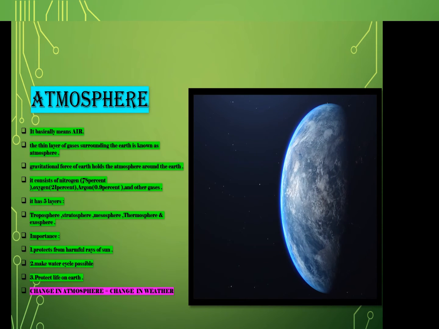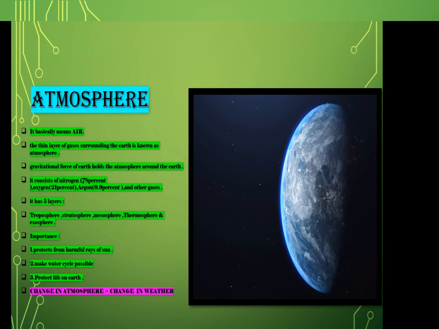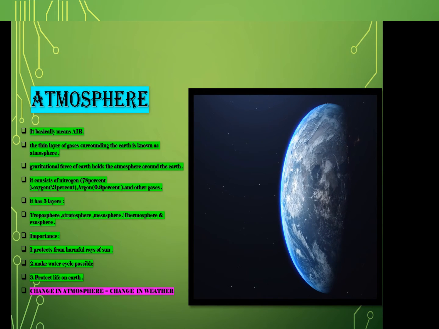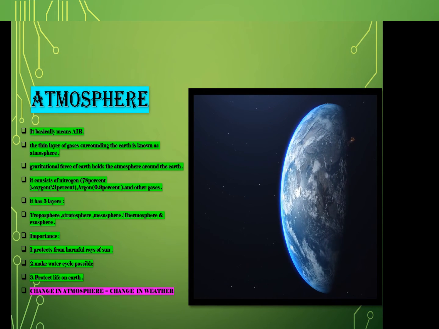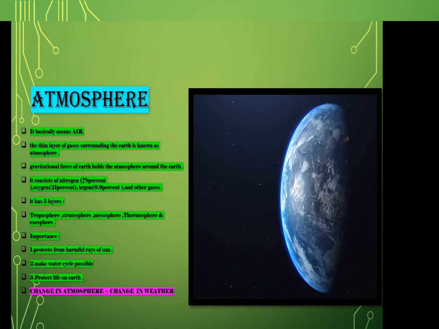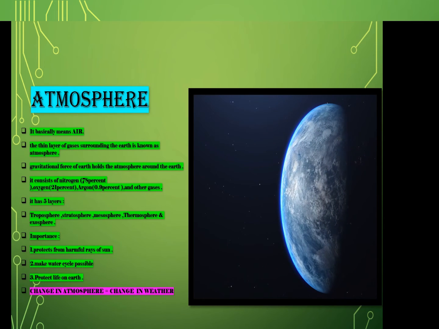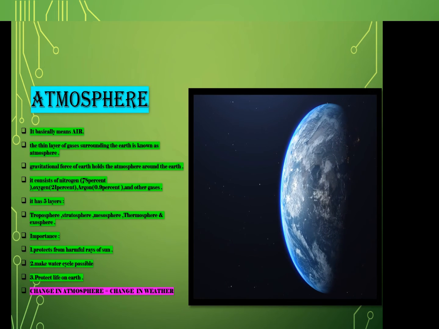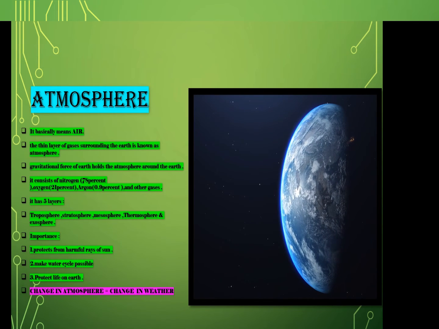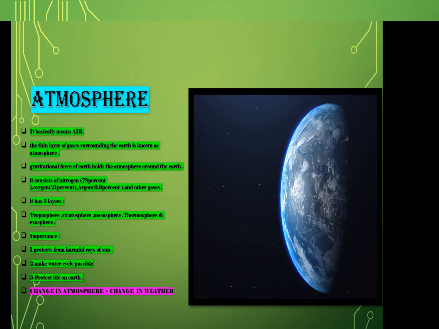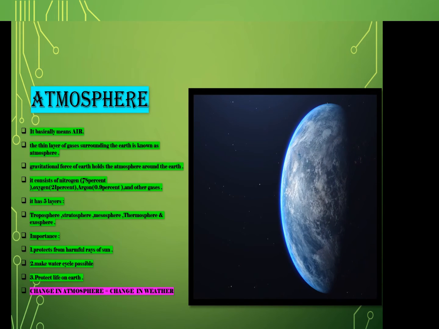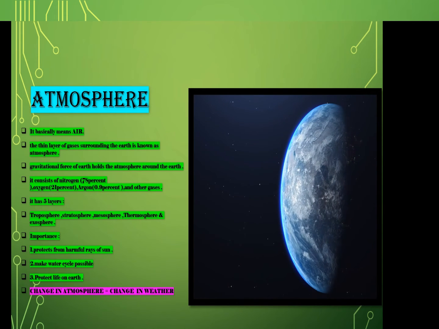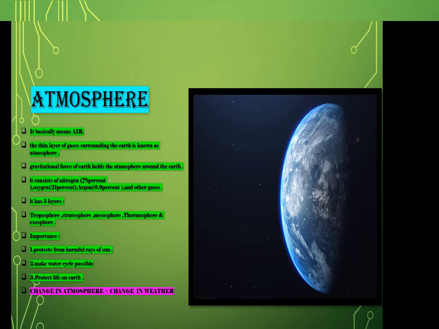Air comprises gases such as nitrogen 78%, oxygen 21%, argon 0.9% and other gases such as carbon dioxide, neon, ozone, hydrogen and helium, and many more other gases. These gases are life supporting, and changes in the atmosphere produce changes in weather and climate also.